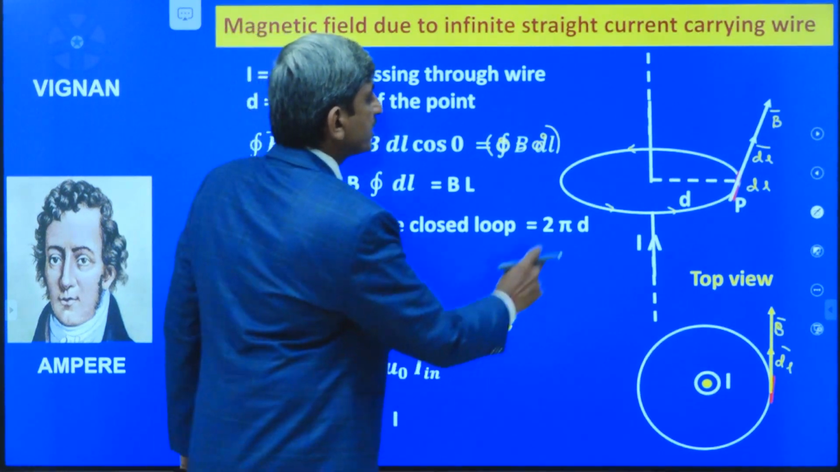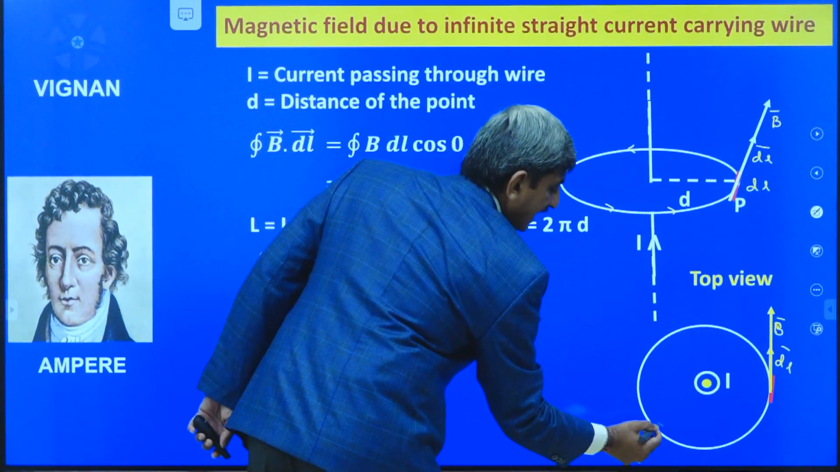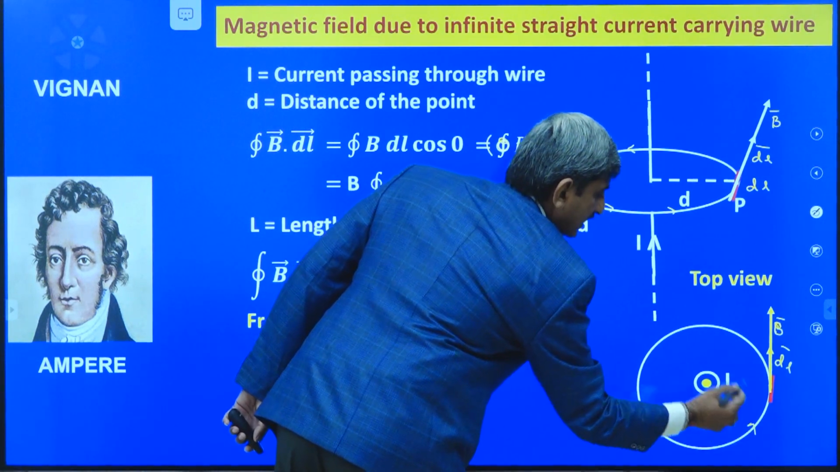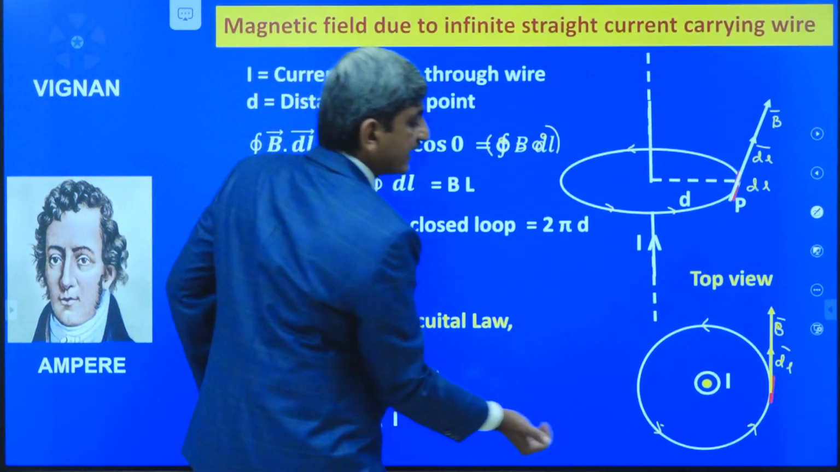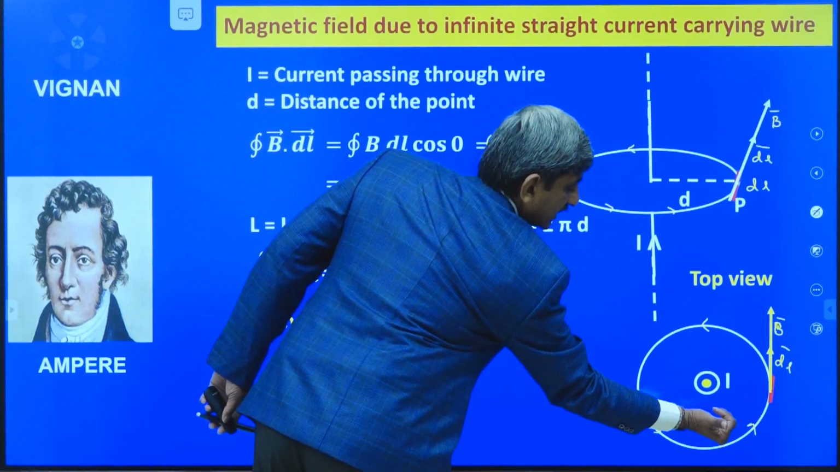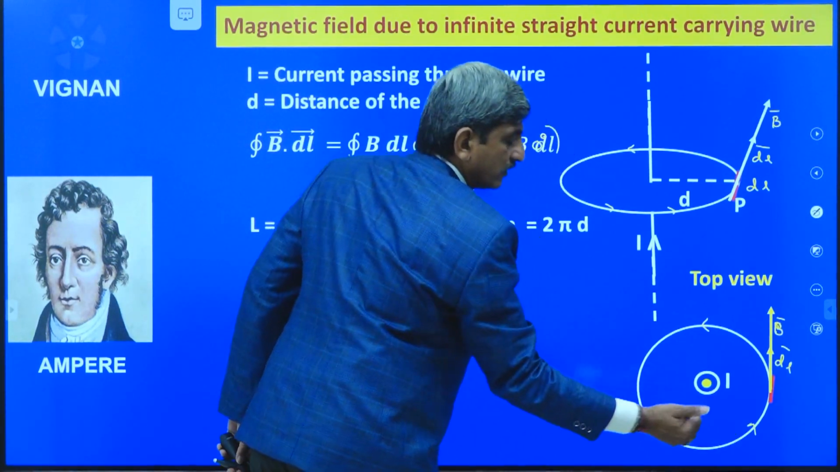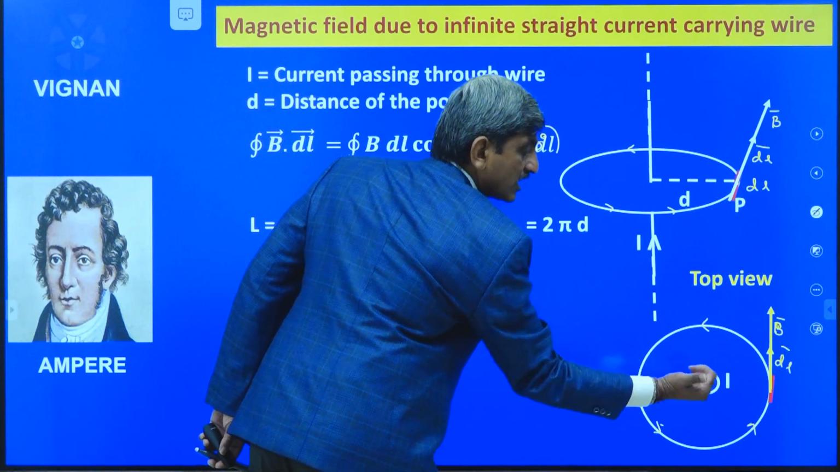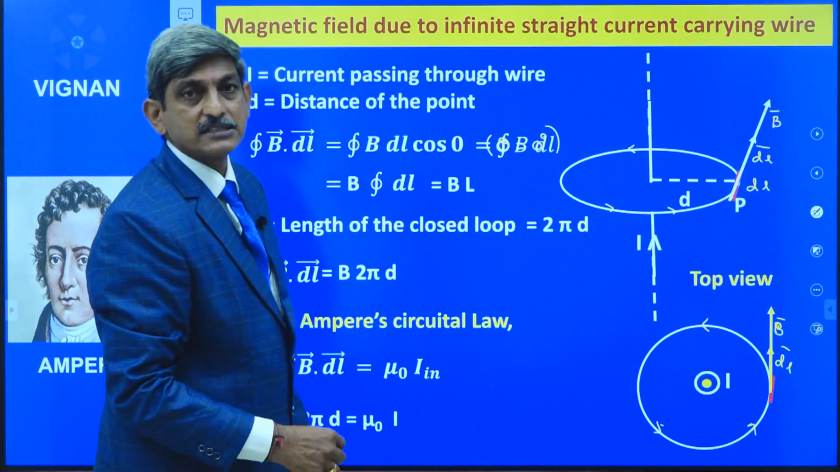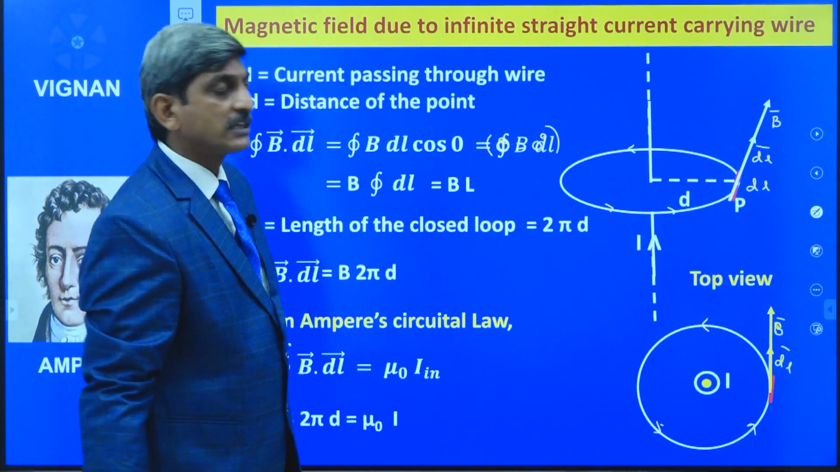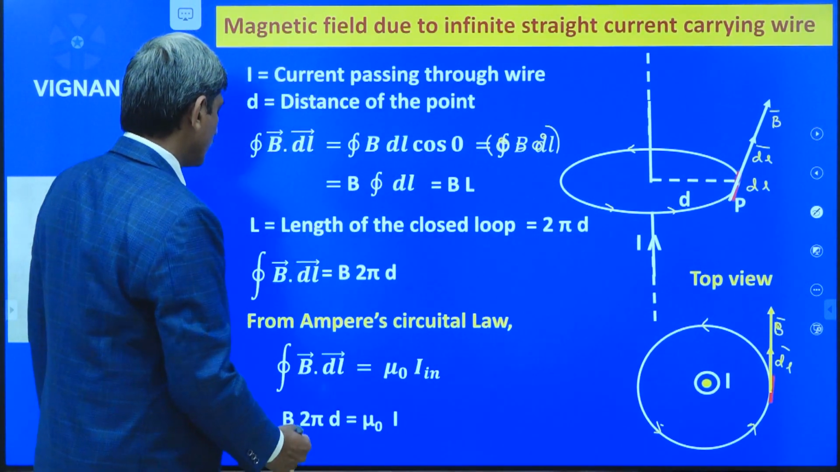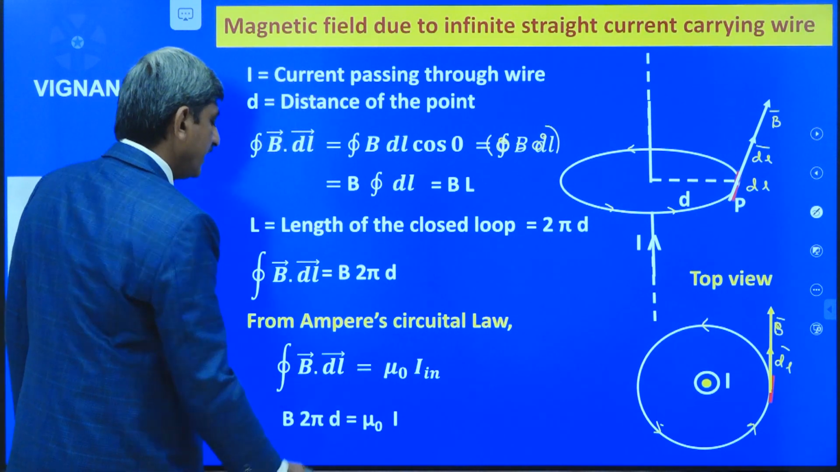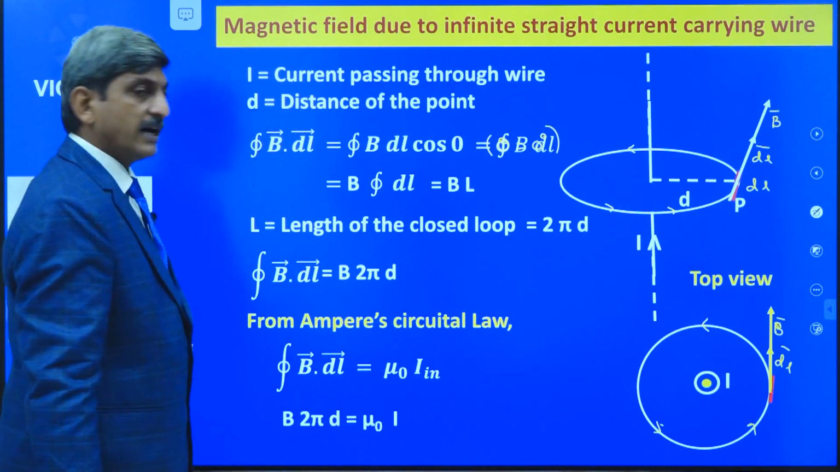Here we assume the direction of the loop in the anti-clockwise direction like this. That's why curl your fingers in the direction of the loop in the anti-clockwise direction. Then the thumb is coming out of the board. This current is also coming out of the board in the direction of the thumb. That's why we have to take I_in is equal to I with positive sign. So B 2πd is equal to μ₀ I.